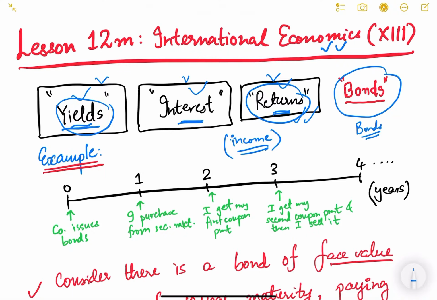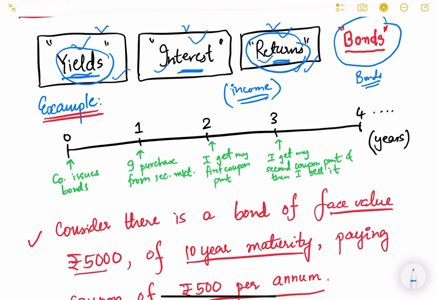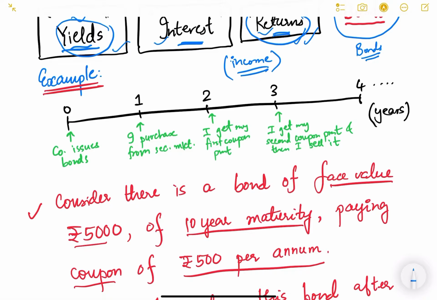In order to clear our concept, I have made this video, and you will understand what exactly is the difference between these three things, so that whenever any MCQ appears, it will be clear in your mind what they are talking about. Let me explain it to you by using an example. I will use an example of a bond, right?